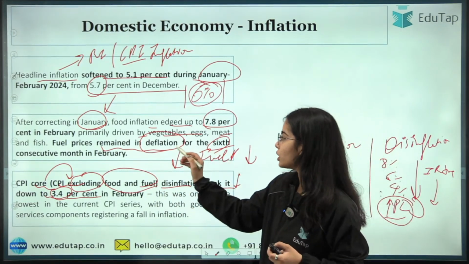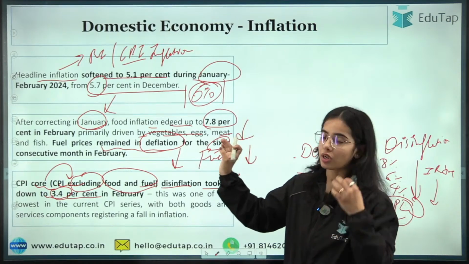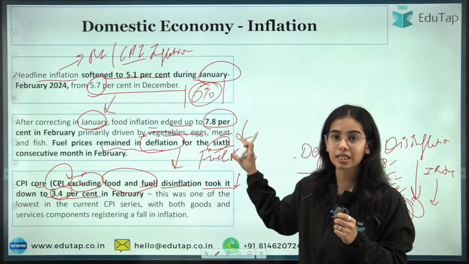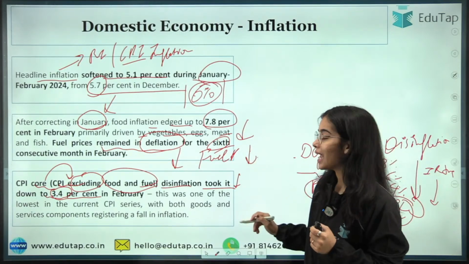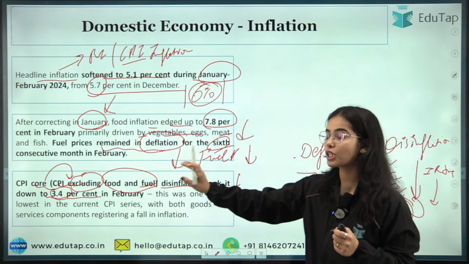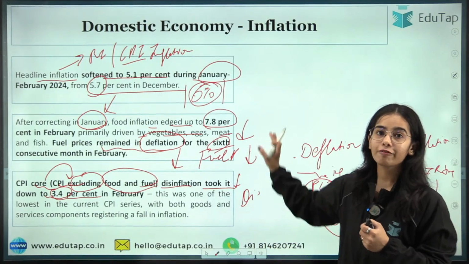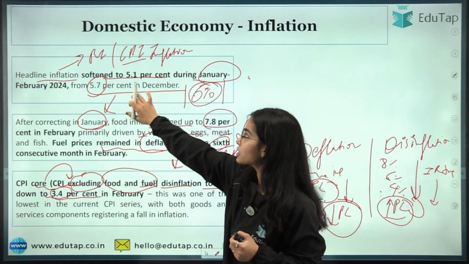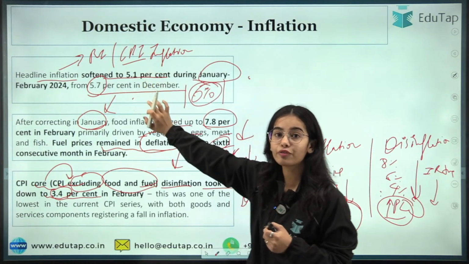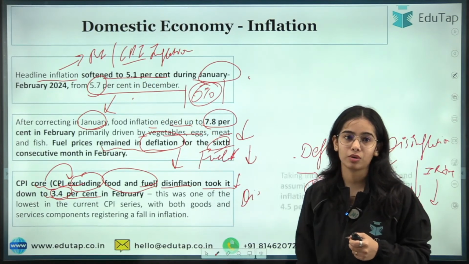Because of the fuel prices that are decreasing, that means the deflation that is coming, and the disinflation that is coming in the CPI core in the manufacturing and such activities, you can see that the inflation actually decreased from 5.7% to 5.1%. But actually the fuel prices are the main problem here now.